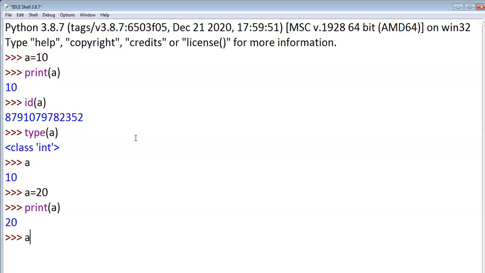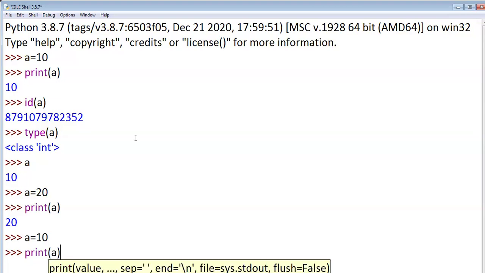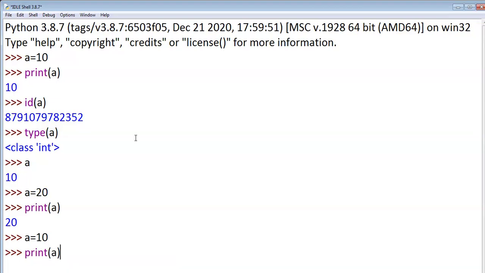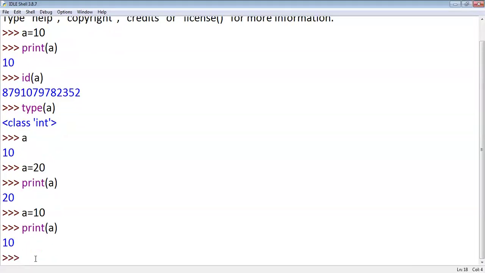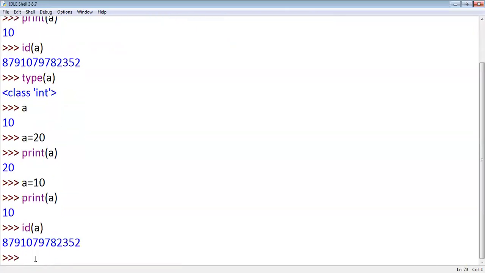See, this is a very important point. A value is 10. If you print a, what will it print? 10. Yes, the value of a will be printed, right? Now I want to print the address of a. How to print the address of a? ID of a. See, this is an address, a RAM address. In this area, the value 10 is stored. Is it clear or not?